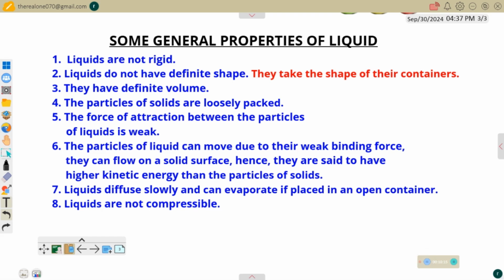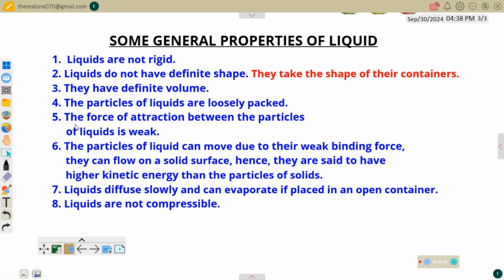Now, next, the particles of liquid are loosely packed. Even though there is no space between them, if you look at the surface of water, you can't see any space in between the particles or the molecules of the water. But with that, they are still close together. Even though the closeness is loose, it's not as strong as that of solids.